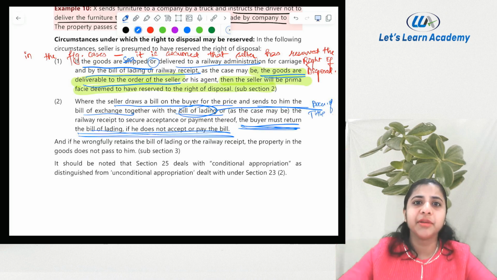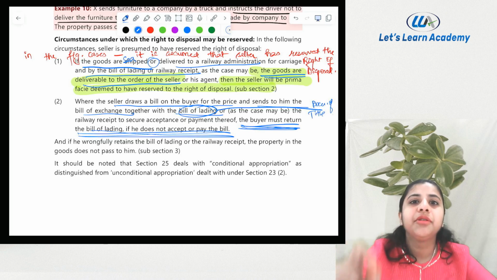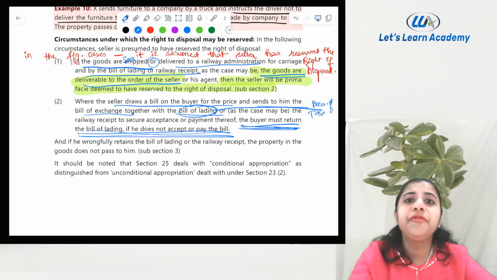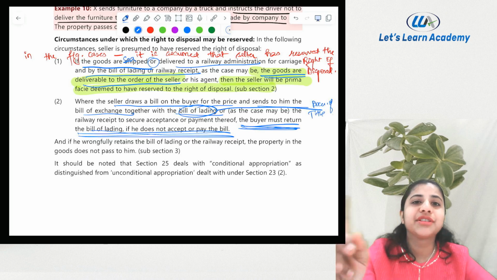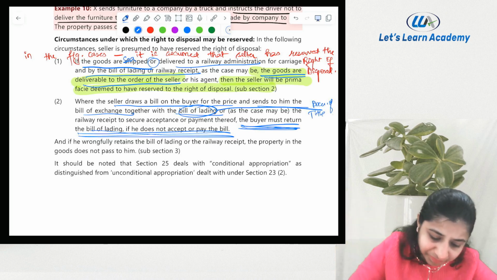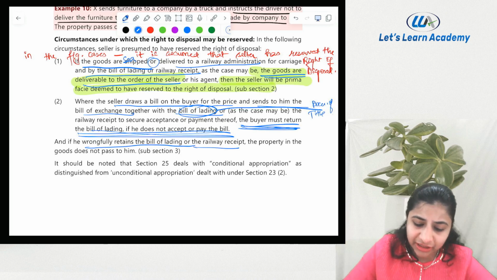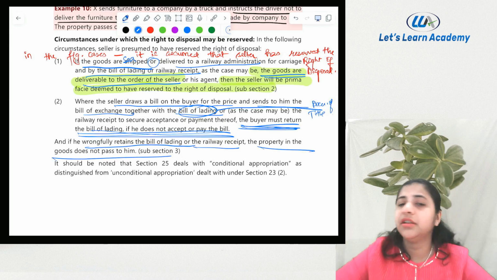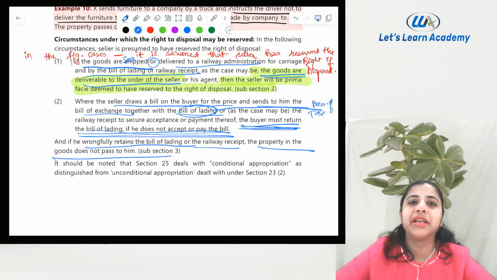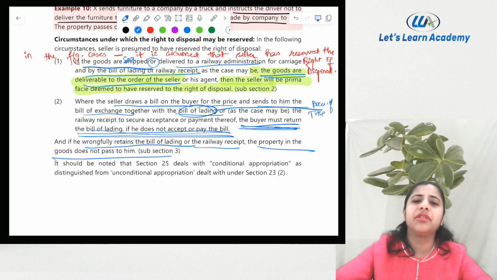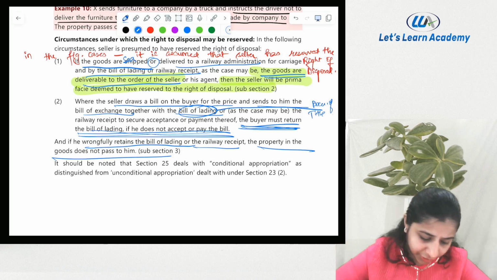If you are not making the payment, it is your duty to return the documents of title. If you unlawfully retain them, still you don't become the owner of the goods. If he wrongfully retains the documents of title, the property also will not pass to the buyer. The document will not be considered a valid document.